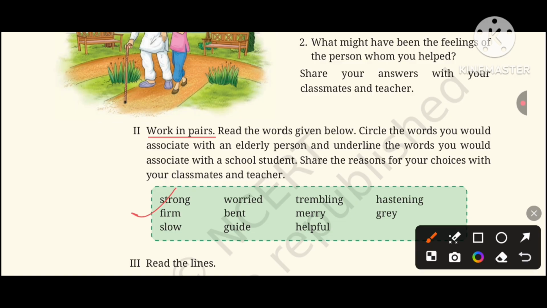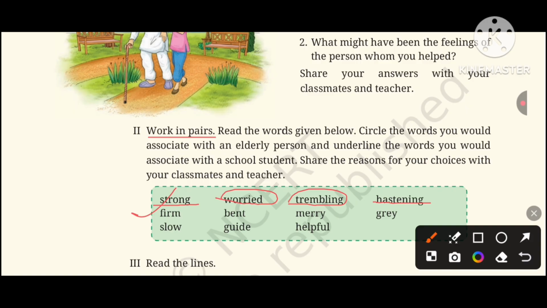So the words which are connected to an elderly person we have to circle, and the words connected with students we have to underline. So let us see. Strong. Strong is connected to school student because elderly persons are not strong. Worried is related to elderly person. Trembling, again elderly person. Hastening. Hasten means to do something quickly. So the one who does things quickly is a school student, not the elderly person. So we will underline it because it will go with school student.